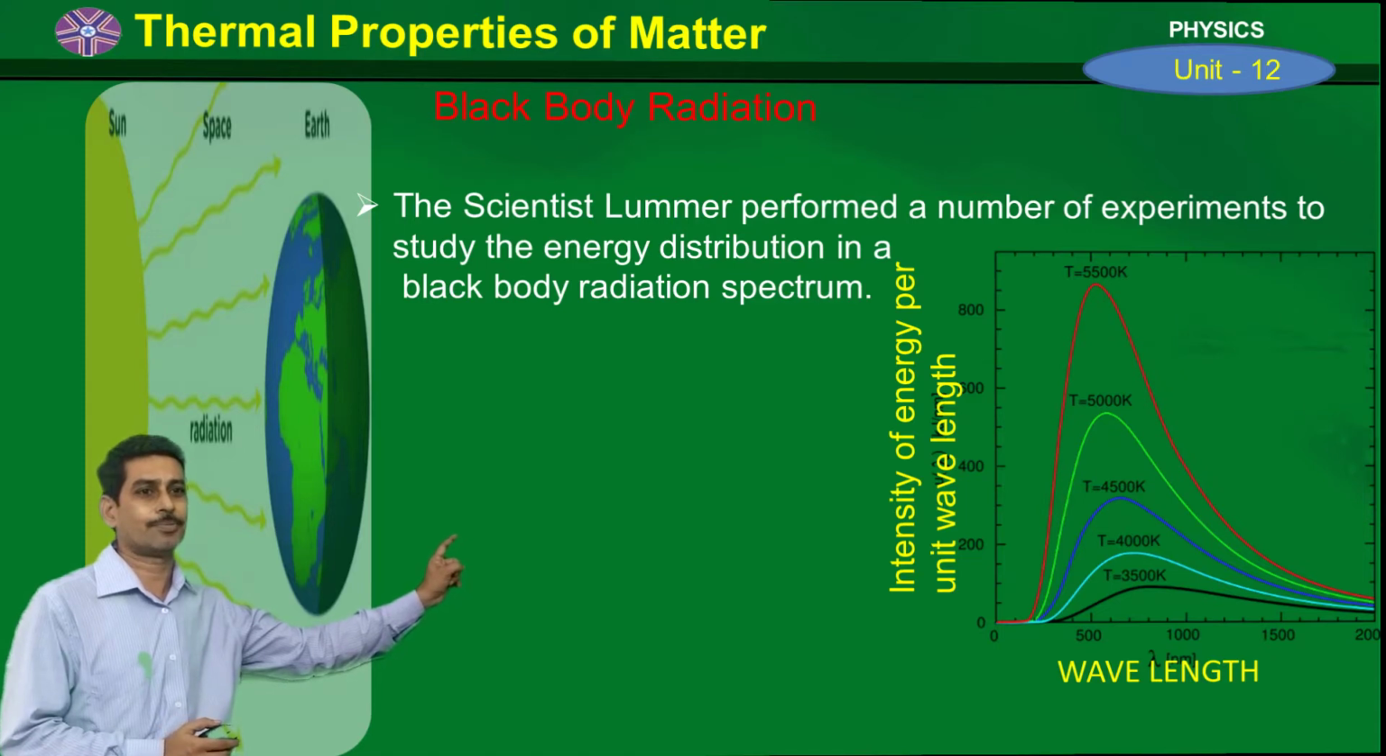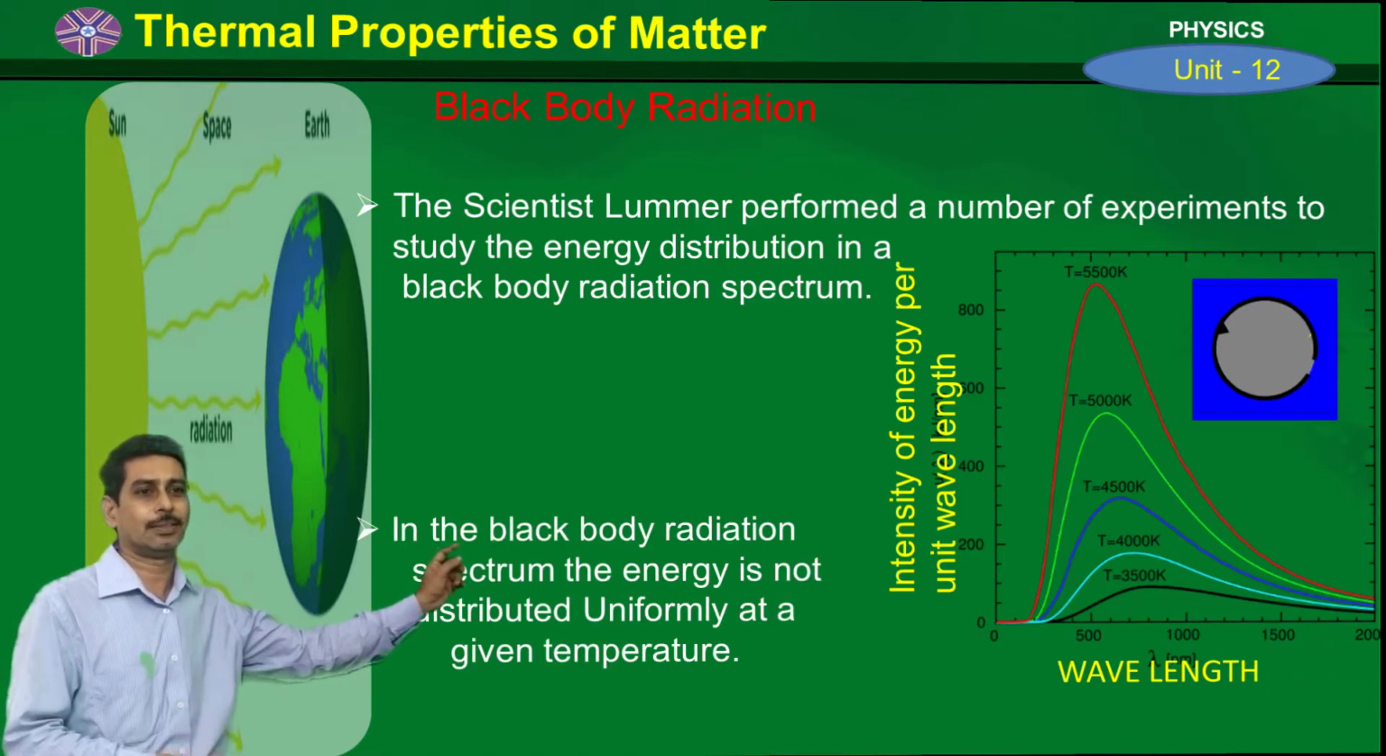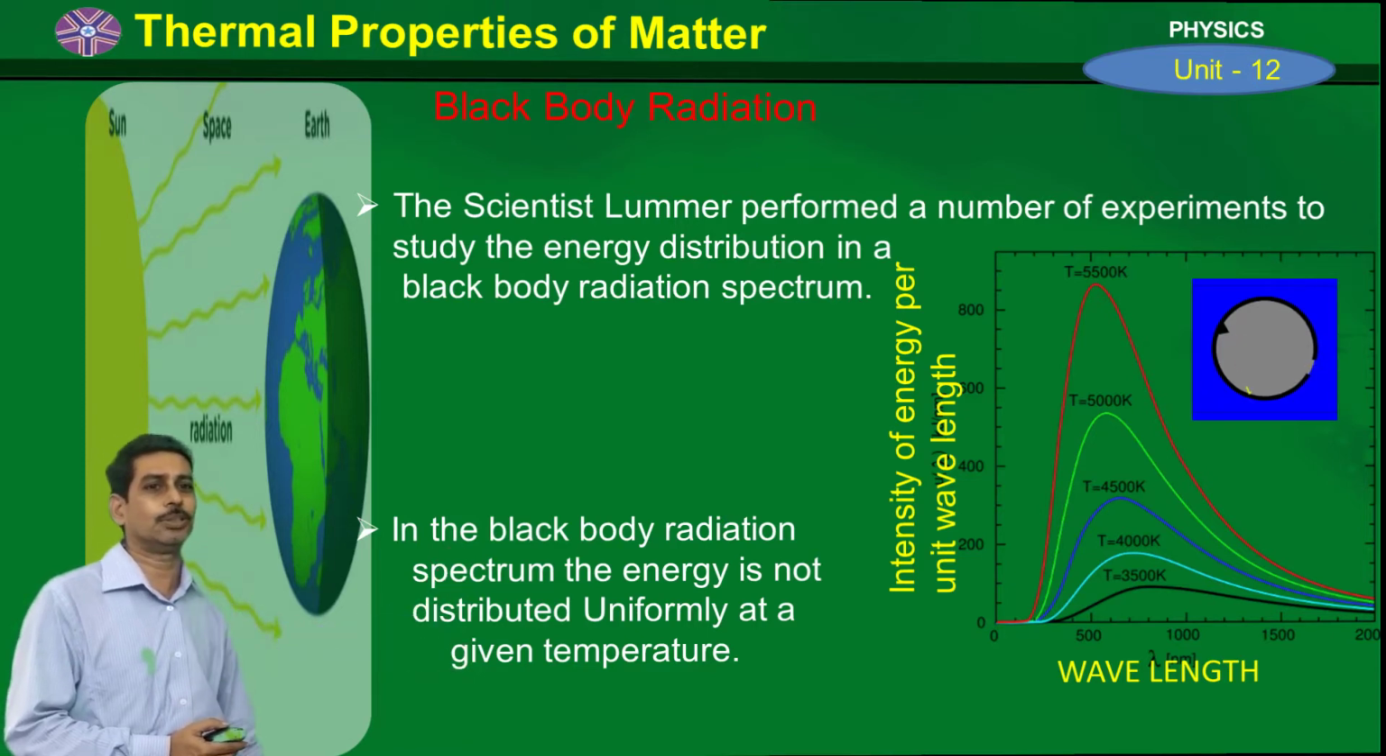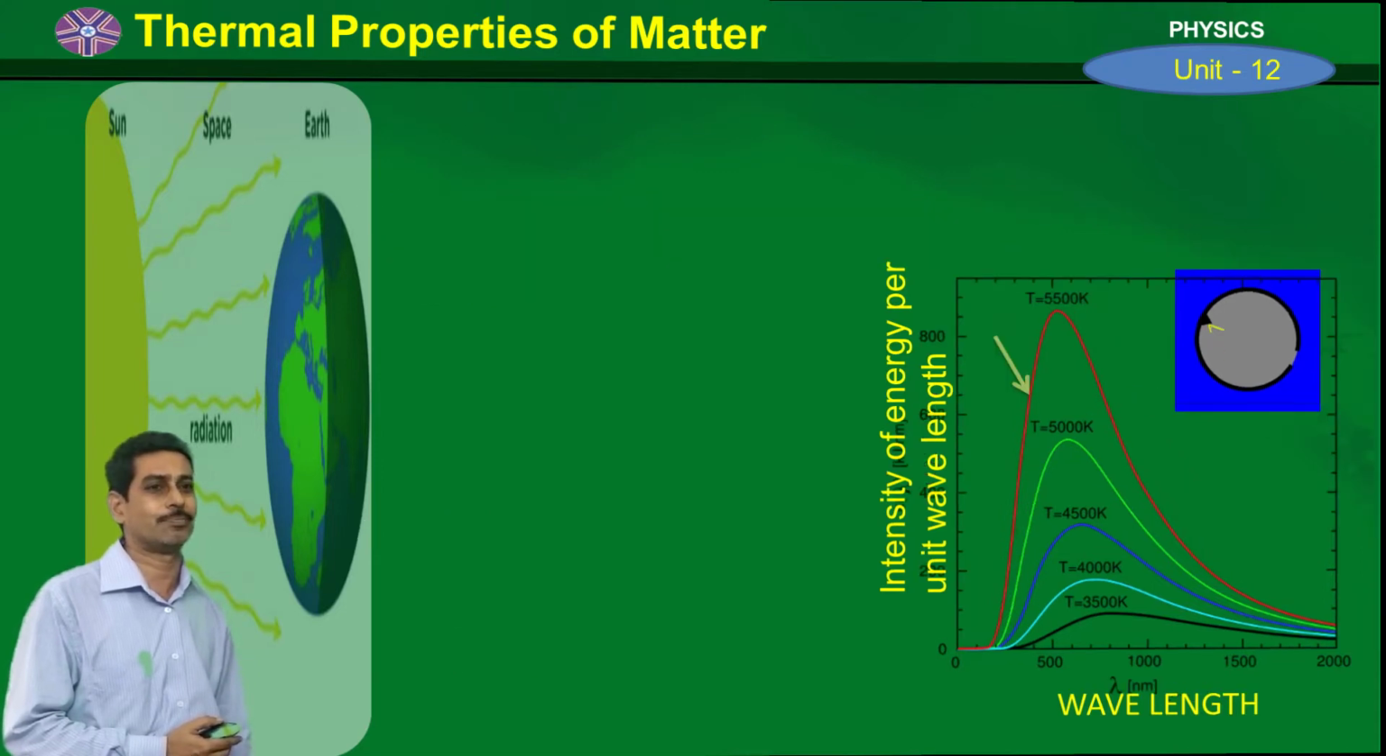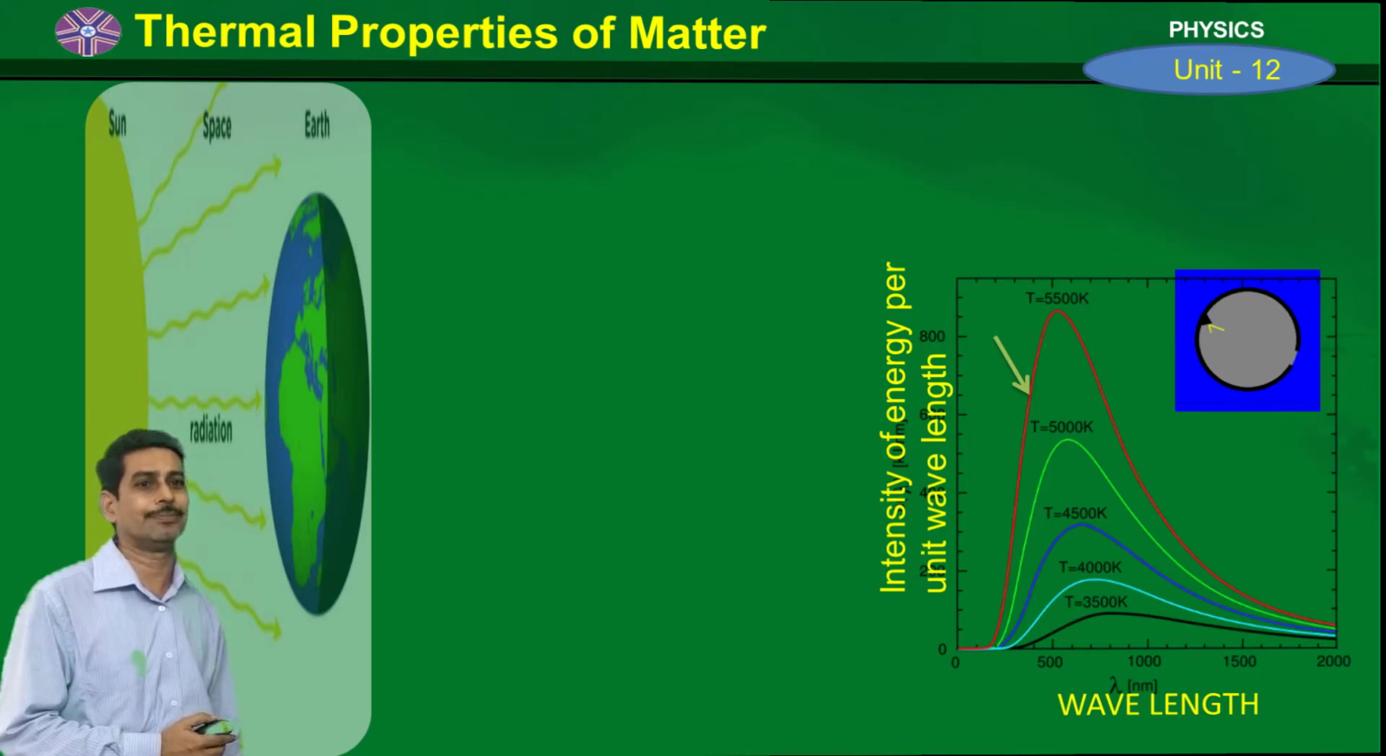As we observe the graph, they gave the results in the form of some laws. So see the graph here. In the graph, the energy is not distributed uniformly at a given temperature. At some points the energy increases, at some points the energy decreases, and at some point it becomes maximum. That means the energy is not distributed uniformly at a given temperature.